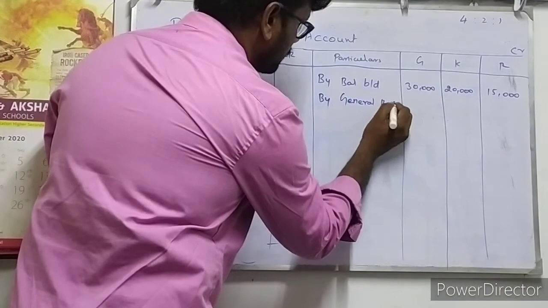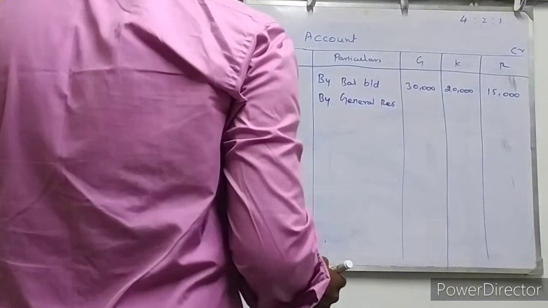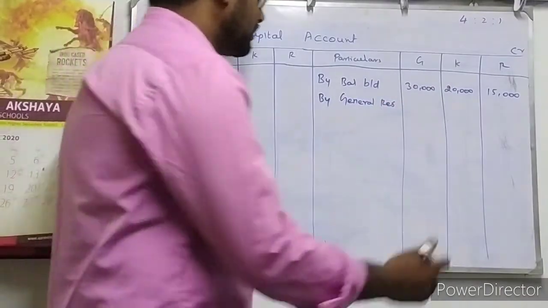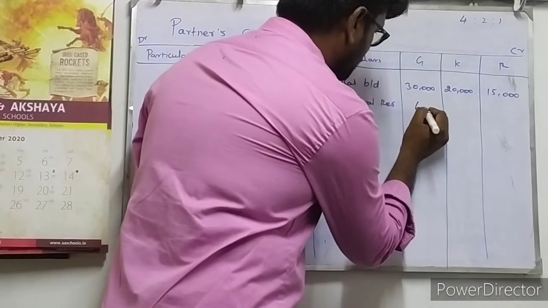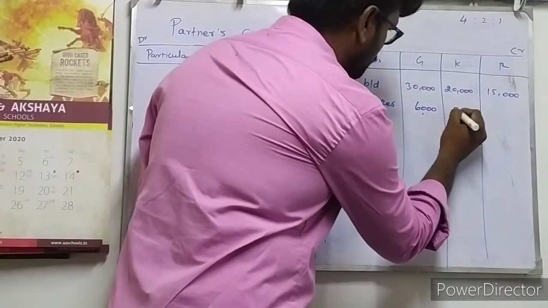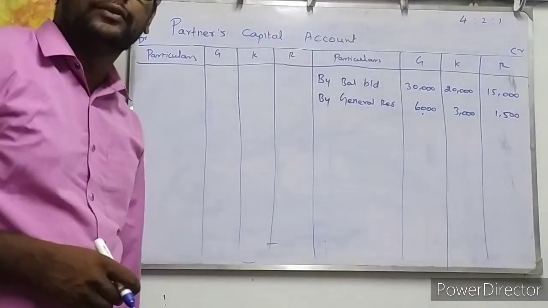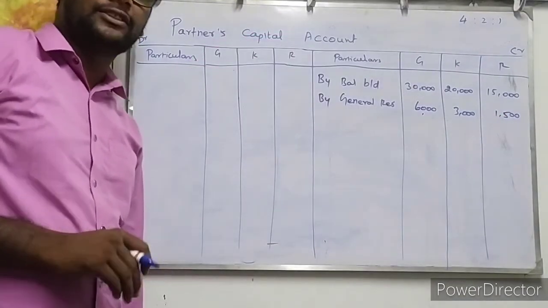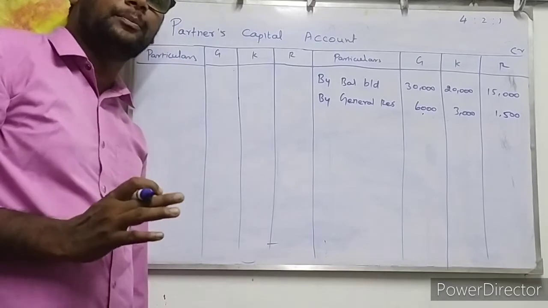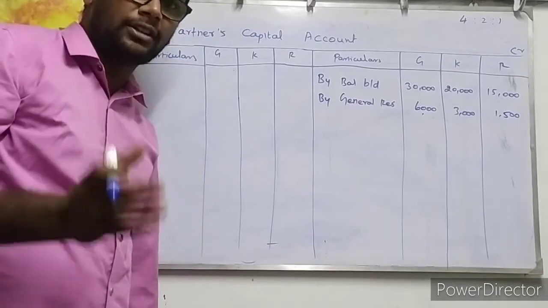General reserve. General reserve for all the existing partners is 6,000 rupees, 3,000 rupees, 1,500 rupees. Existing goodwill is 7,000 rupees. Existing goodwill will be written off by all the existing partners as per their existing profit and loss sharing ratio.